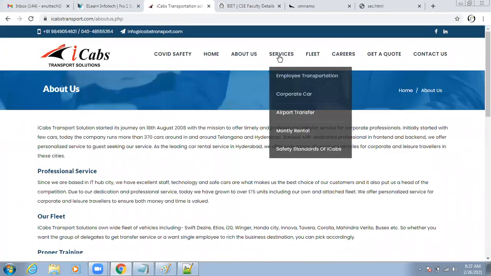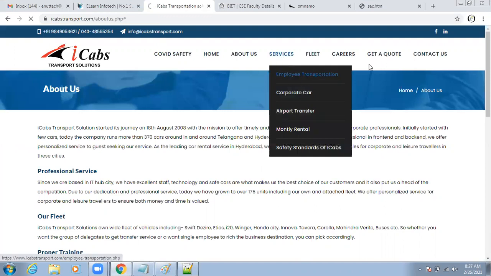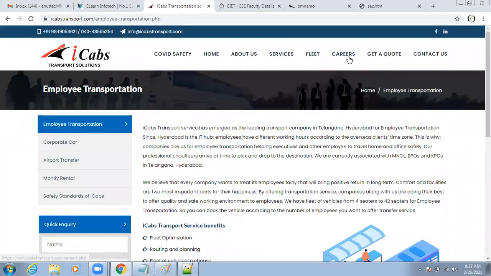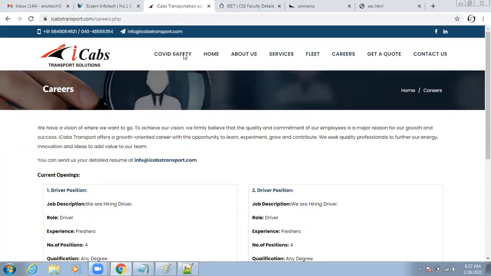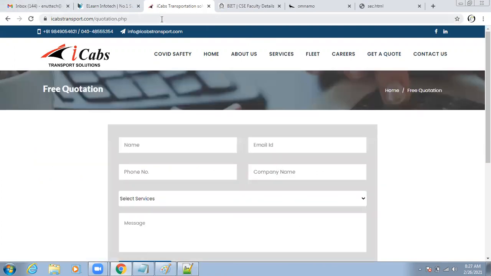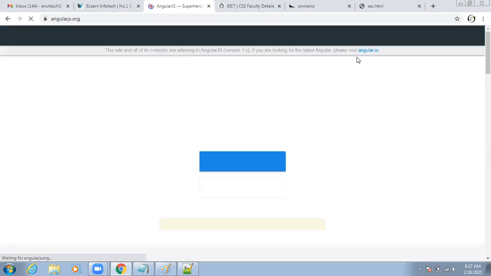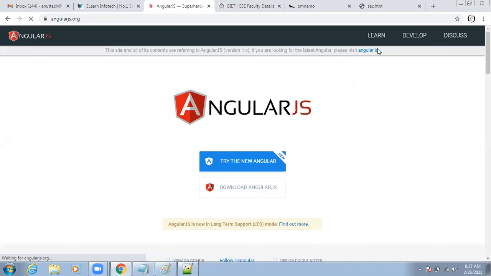You can observe, while clicking on any menu item, it is reloaded every time. Instead of reloading every time, this is a multi-page application actually, so that's why every time it is reloaded. Instead of this, I don't want to reload. So without reloading, how the screens are changing, that is called single page application.